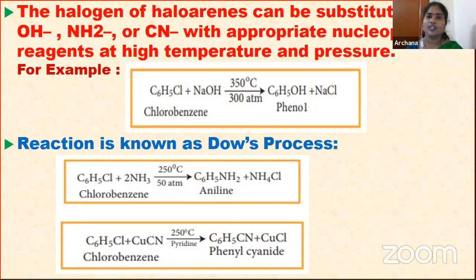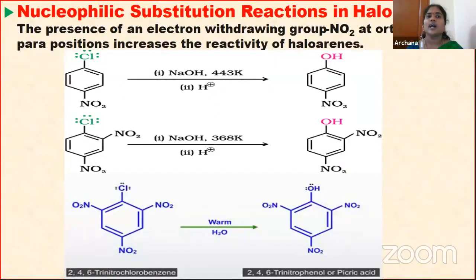Next, when we are seeing nucleophilic substitution reactions, whenever there is an NO2 group present on this chlorobenzene, what is happening? So listen children, if the NO2 group is present at the ortho or para positions, then the reactivity of haloarenes is going to increase.